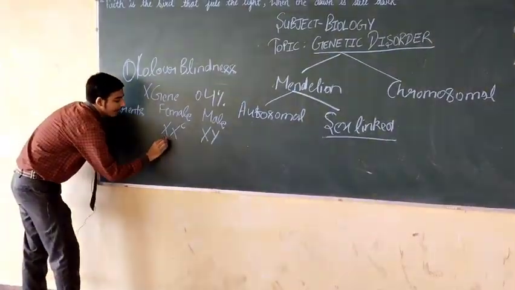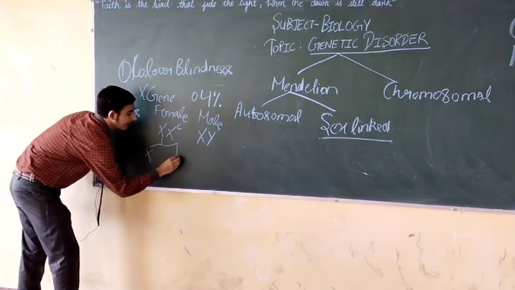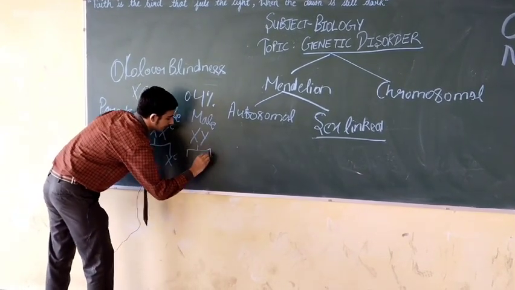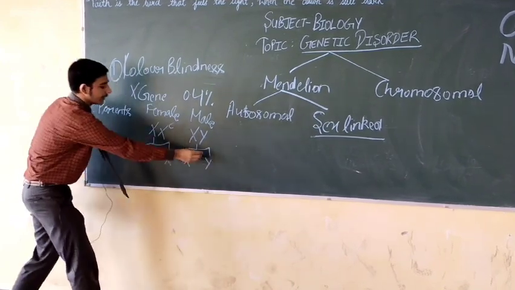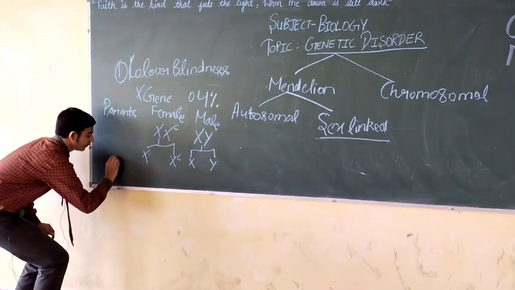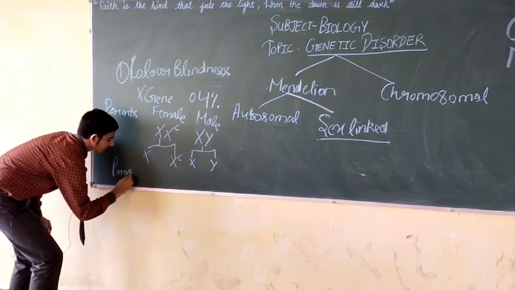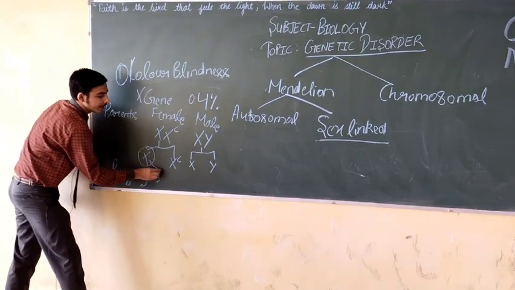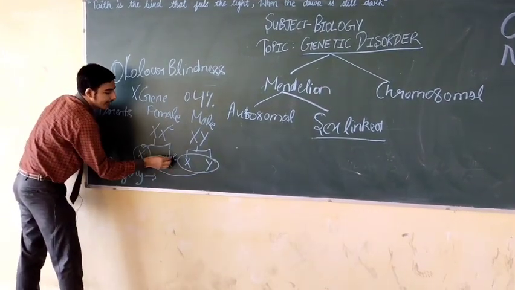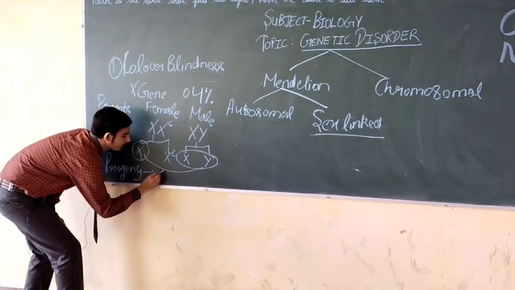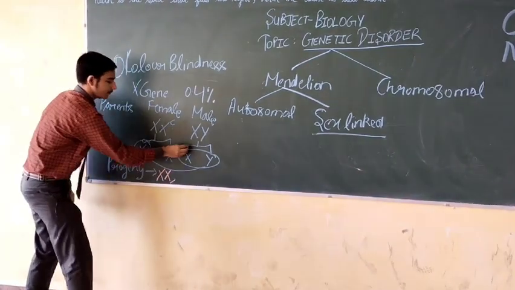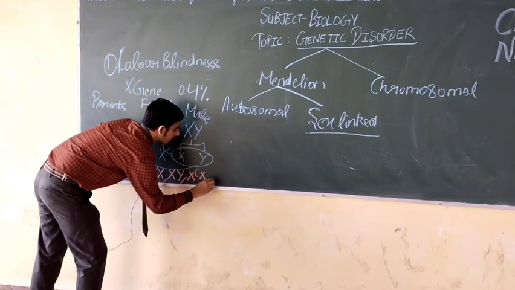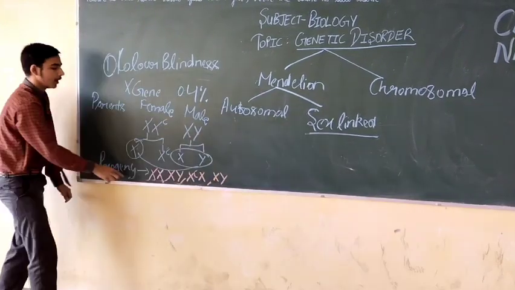So, we have the gametes X and XC, and from the male X and Y. The progeny will be obtained by crossing these.